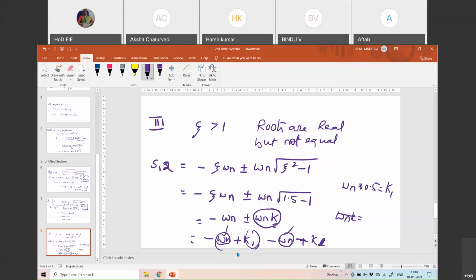So the roots are real and unequal, and the value of zeta itself tells us that the system is overdamped. I'll show you the waveforms later.